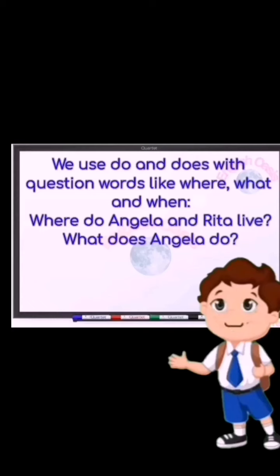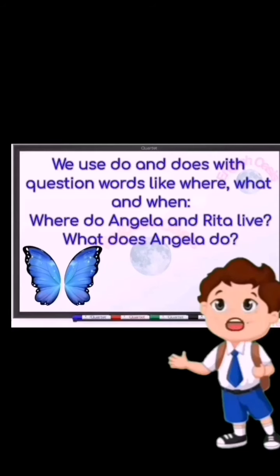We use do and does with question words like where, what, and when. For example, where do Angela and Rita live? Do plus subject pronouns plus infinitive. Another example, what does Angela do? Does plus Angela plus infinitive. So we can say that here we use does plus she plus infinitive.